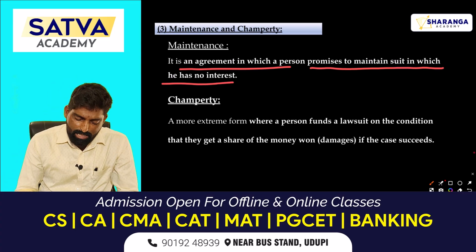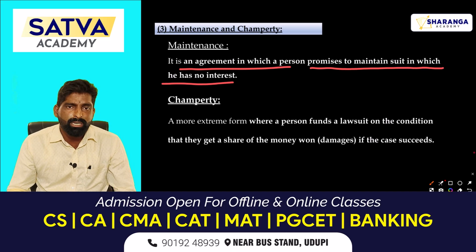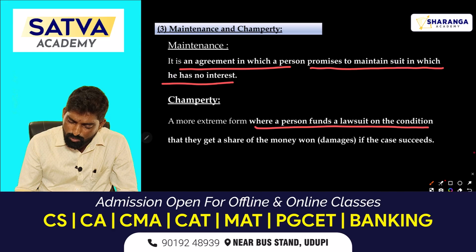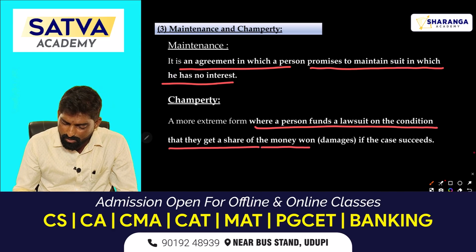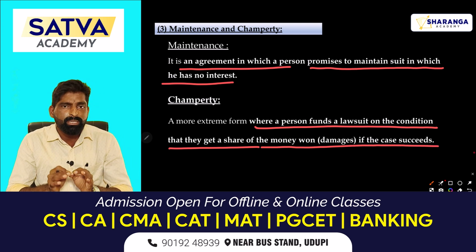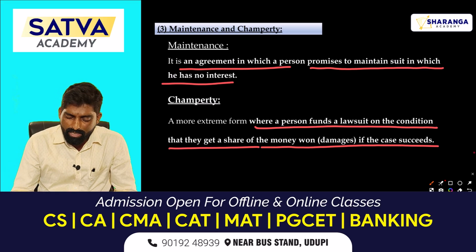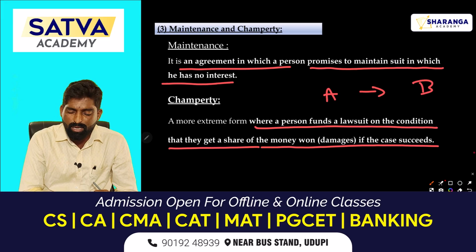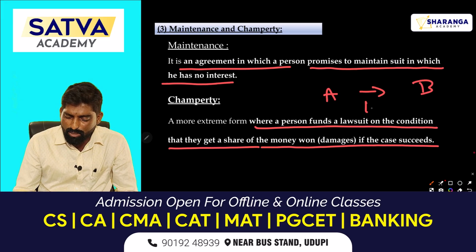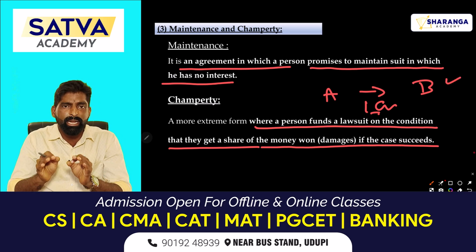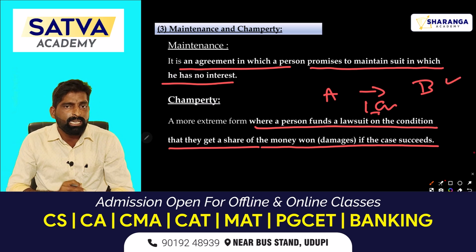Okay, next one is champerty. Let's see what champerty is. It is a more extreme condition, where a person funds a lawsuit on the condition that they get a share in the money won by the party. Assume there is an accident case. A met with the accident and B is the wrongdoer. Now A is expecting 1 crore rupees compensation from B, but A doesn't have enough money to file a case against B in a court of law.